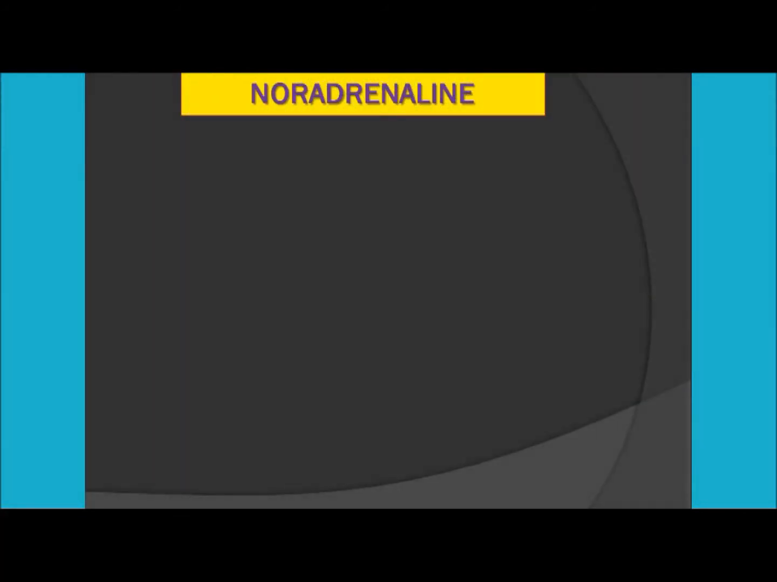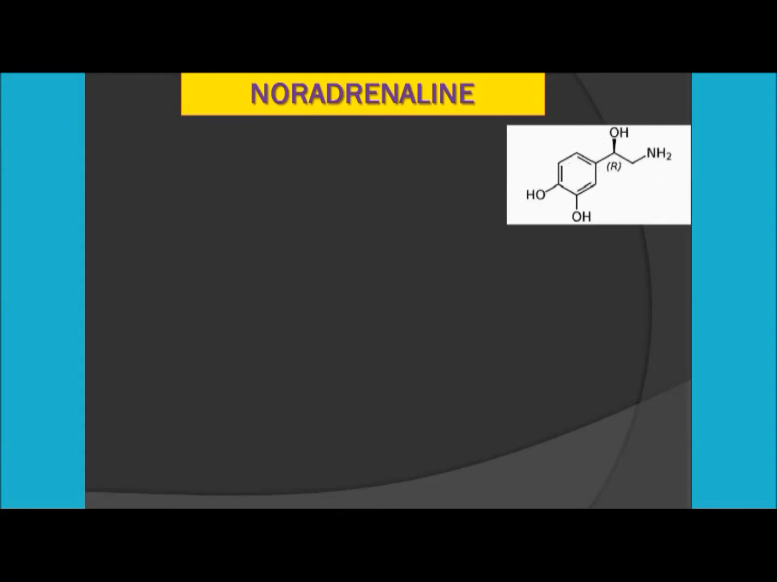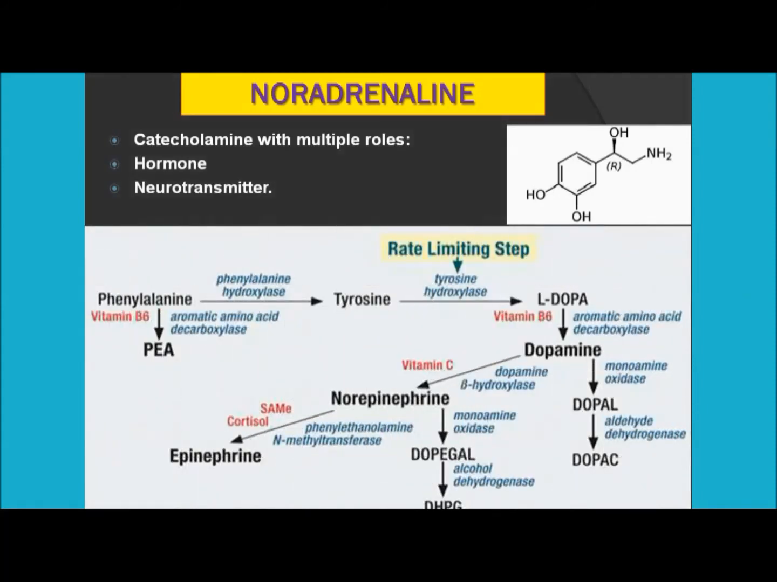Now the last part, that is the noradrenaline. So this is the structure of the noradrenaline, and as you all know, these are the groups of catecholamines. So these are the catecholamines with multiple roles. This noradrenaline has a role as a hormone as well as a neurotransmitter. So again, the same synthesis chart which we have already discussed. From norepinephrine, finally you are getting the epinephrine.